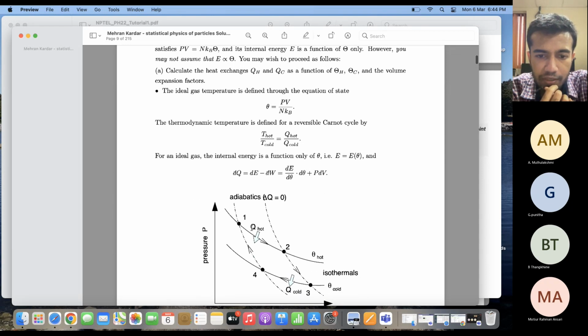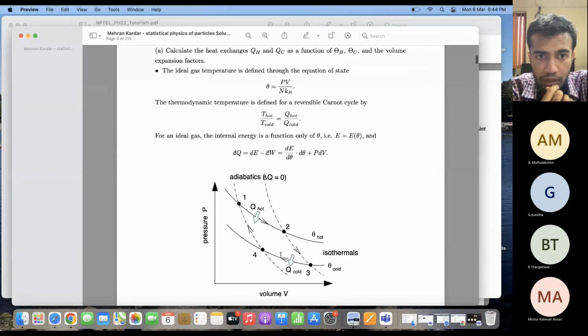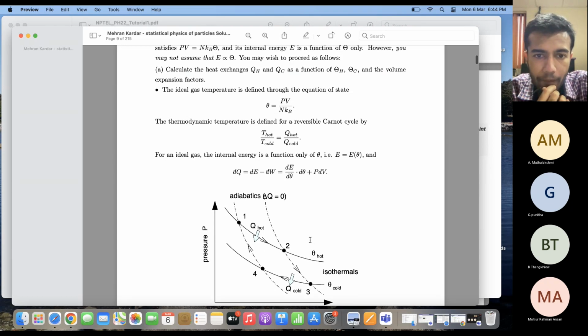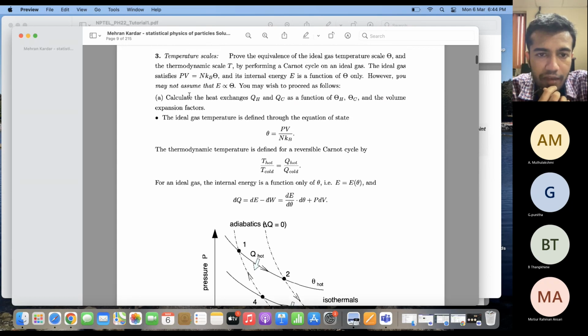So QH is basically the heat which is being absorbed in the system while it is going from 1 to 2. And QC is the heat which is given up by the system when it is going from 3 to 4. Theta C is the temperature along this isotherm, and theta H is the temperature along this isotherm. Since you already have the ideal gas equation PV equals NkB theta, from this you can find theta as PV by NkB.